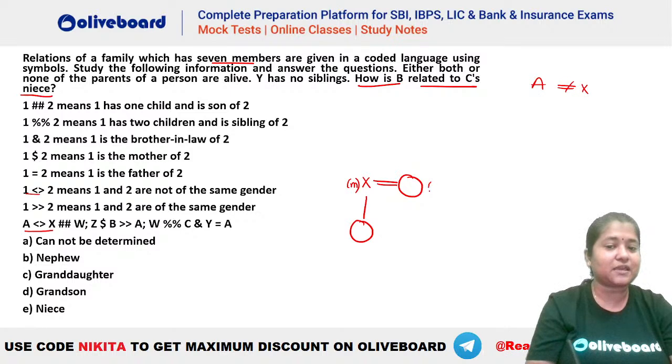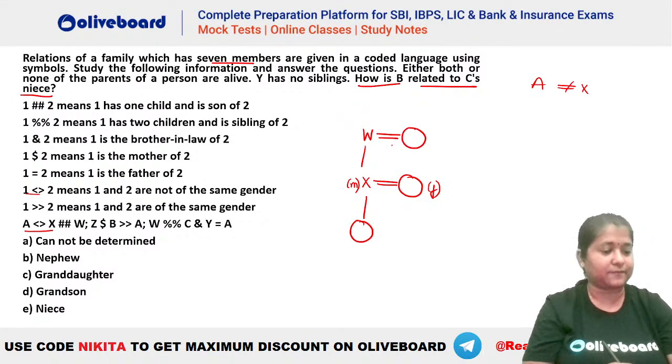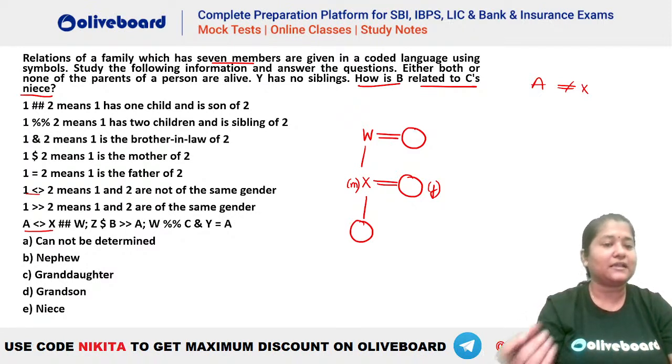That means X is a male person, so she has to be a female here, the wife. And X is the child of W, so W has to be here and also must have a spouse here. Okay. So this is the situation that we have between X and W. That is, X has one child, right? And is the son of W. That means X has one child and is the son of W. So the situation will be something like this.